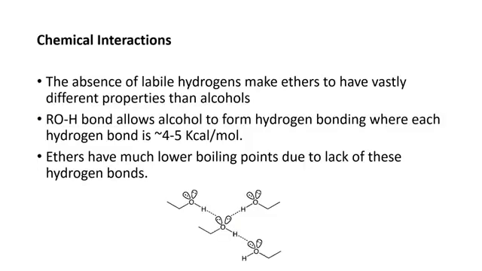Now students, we have chemical interactions of ether. In case of chemical interactions of ether, you know that there is absence of labile hydrogen, due to which properties of ether and alcohol become different from each other.